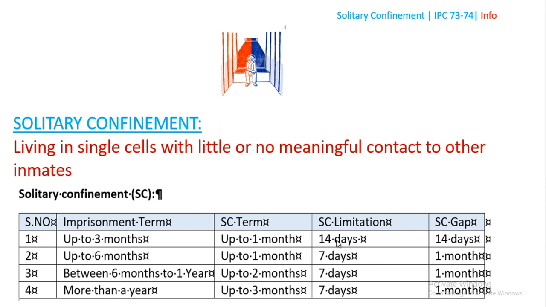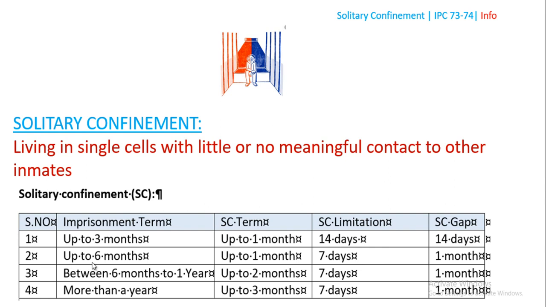So if a person goes to solitary confinement on March 1st and comes out on the 14th, on the 15th or 16th he is not supposed to go back. He is supposed to go after 14 days, on the 29th of March. This is the calculation. Generally, 14 days is the bare minimum, but the jailer will also make these calculations, so he'll make sure of at least 14 days. He may give it after 1 month or 15 days, something like that. So these are the calculations and limitations, and the gap is most important.